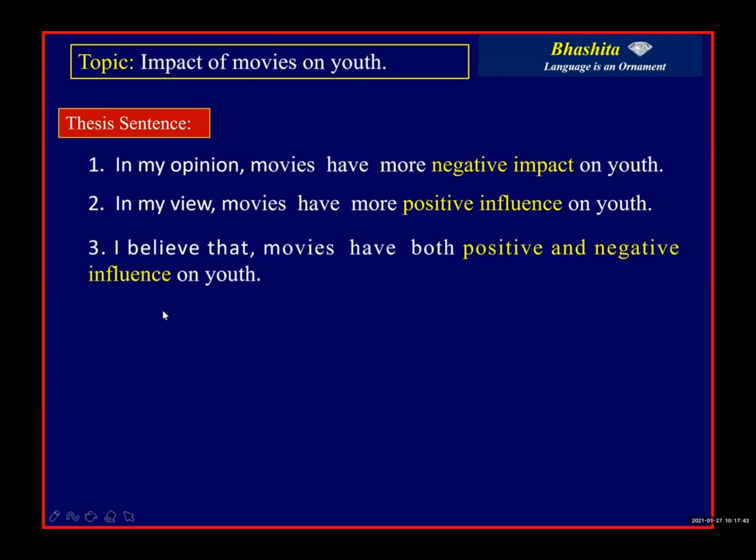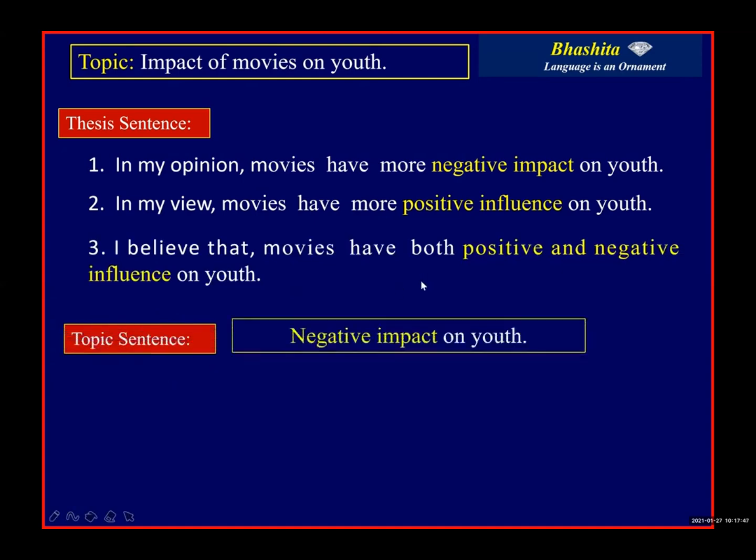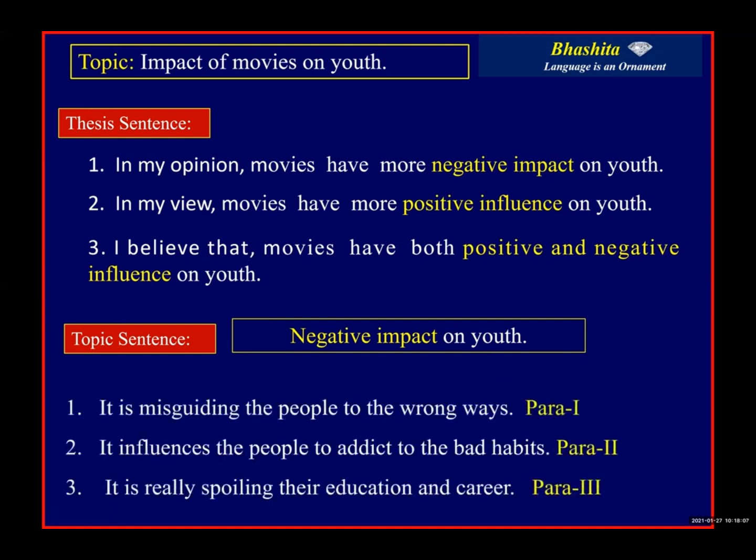How to write the topic sentences? We'll take one stand. I have taken a stand here: the negative impact on youth. As you know, an essay consists of a number of paragraphs, and each paragraph should focus on one single thought. So for paragraph 1, what is the topic sentence, what is the central idea? Let us explain.